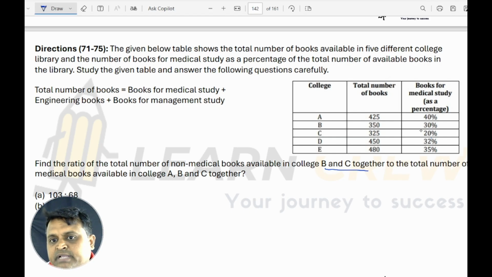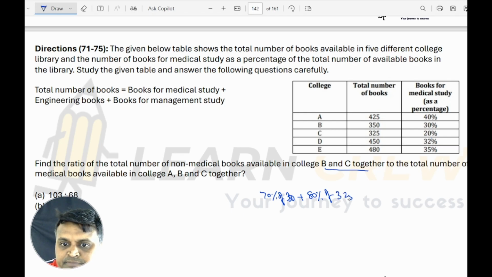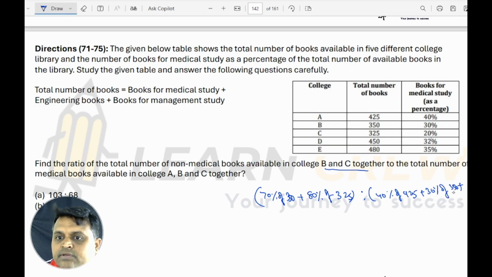Non-medical B and C is 70% of 350 plus 80% of 325. And ABC medical: A is 40% of 425, B is 30% of 350, plus 20% of 325.